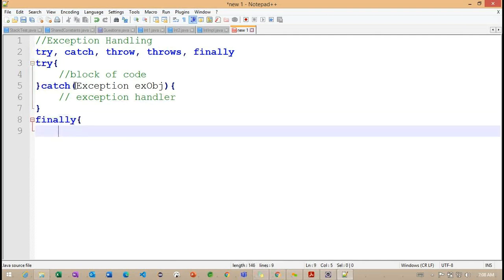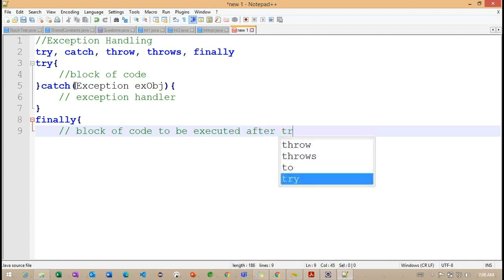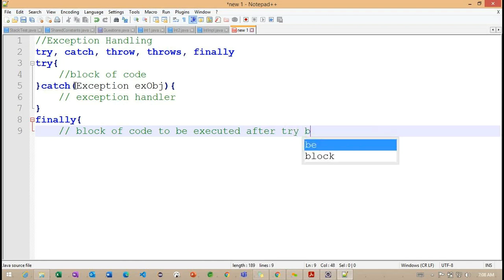Now this finally block: after getting an exception, or if I'm not getting any exception, this finally block will execute, to close some of the resources here. This block of code is executed after the try block ends.